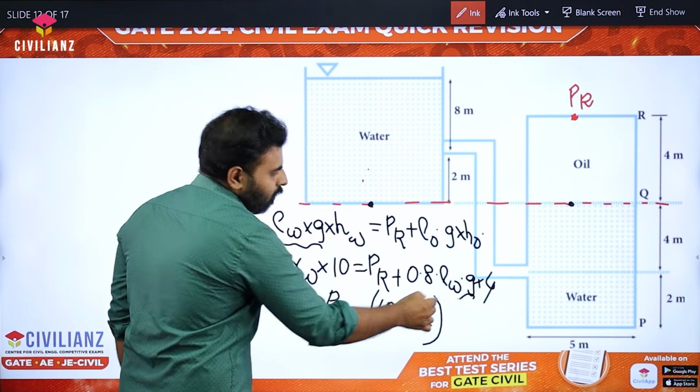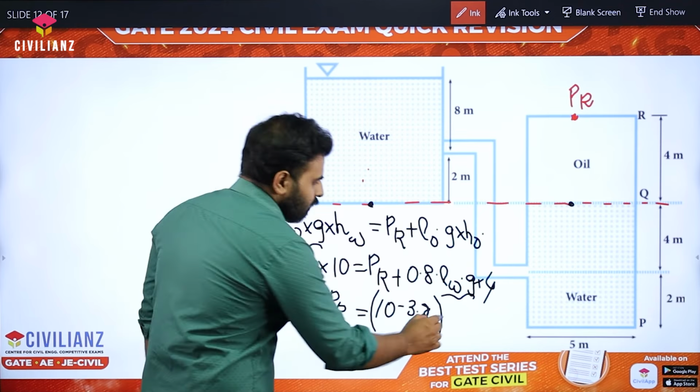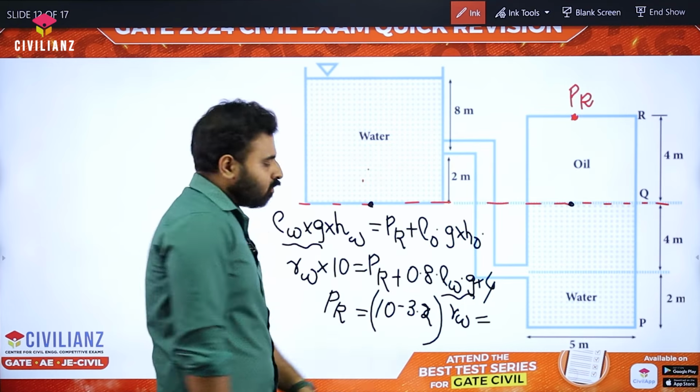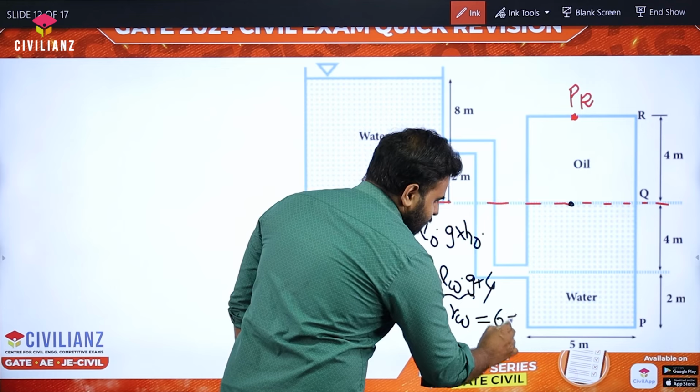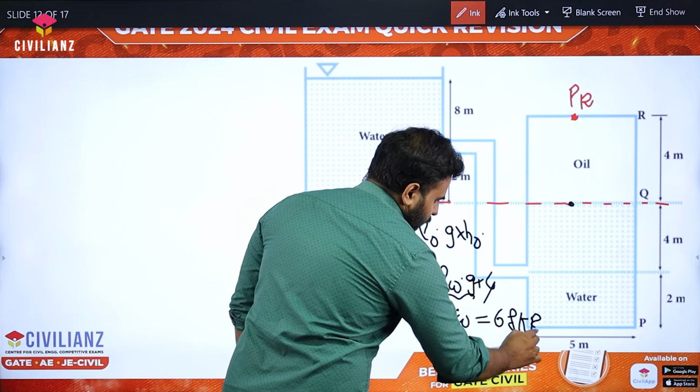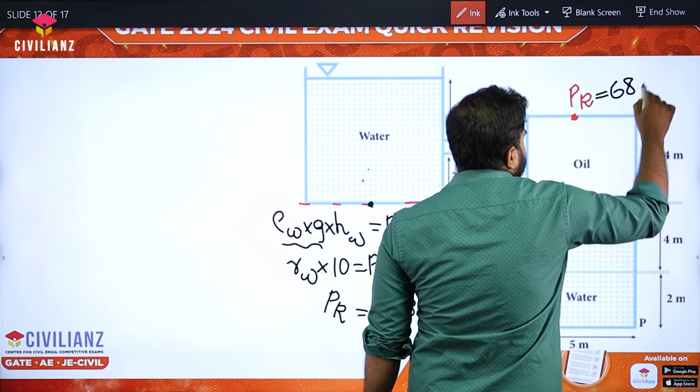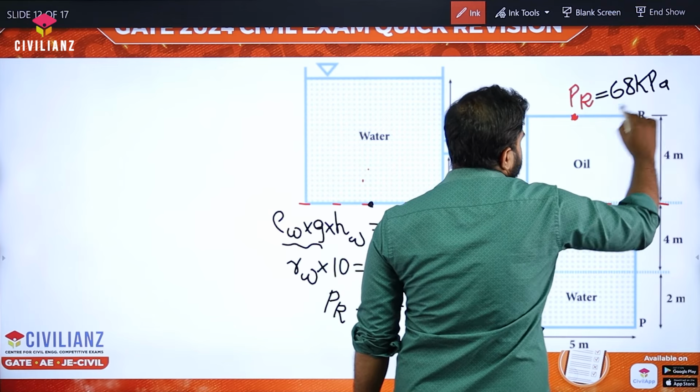The rho W into G will be equal to gamma W, right? So it is gamma W. So we get this as gamma W is 10. So the pressure at point R will be 68 kilopascal. Okay, so we got the pressure at point R as 68 kilopascal. It is not equal to 0. You have to understand that.